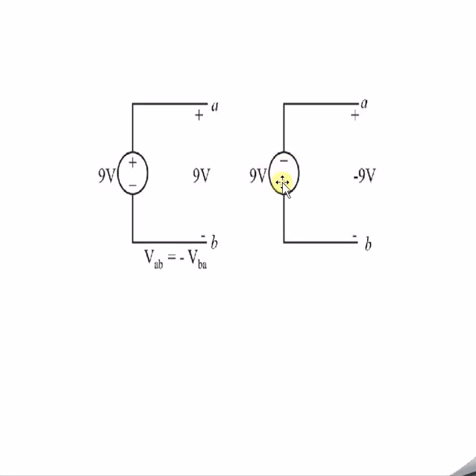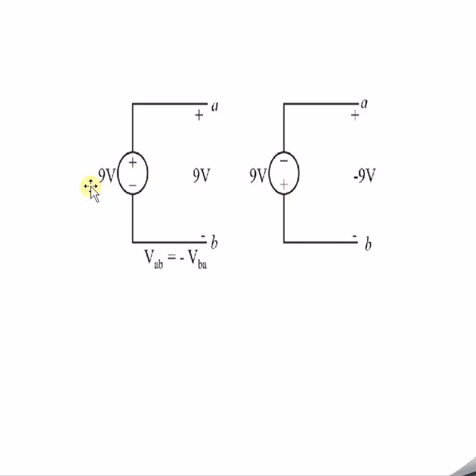So what is the difference between these two? Very simple. The only difference is that the positive and negative are connected in reverse. The voltage is in reversed manner, we can say. This is the only difference between the first circuitry and the second circuitry if you observe. So plus minus means plus 9 volts. Minus plus means, whatever is above, you have to understand in a simple way. Minus is on the upper side, so you can name it minus 9 volts. Positive negative is definitely positive 9 volts.